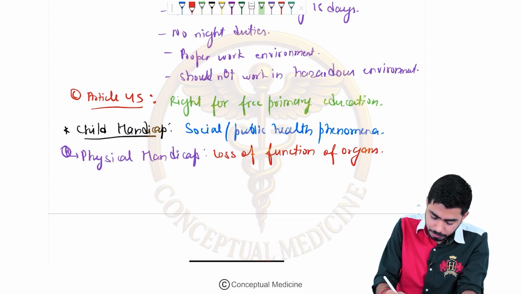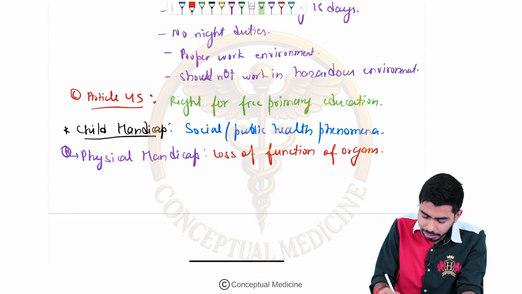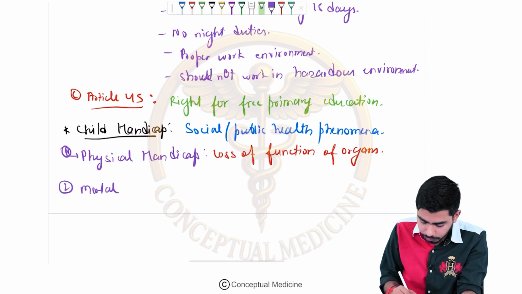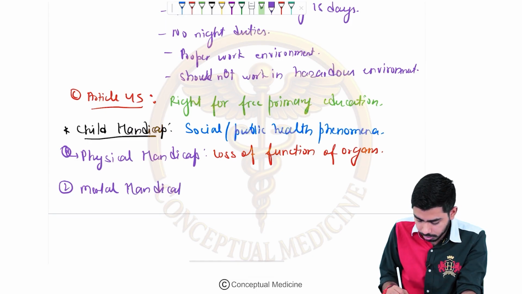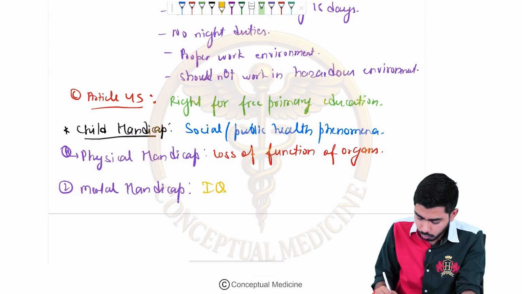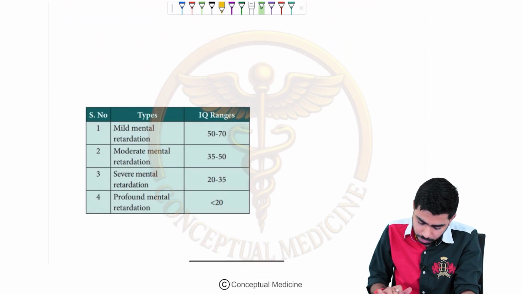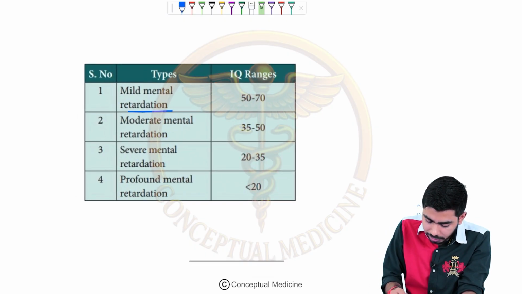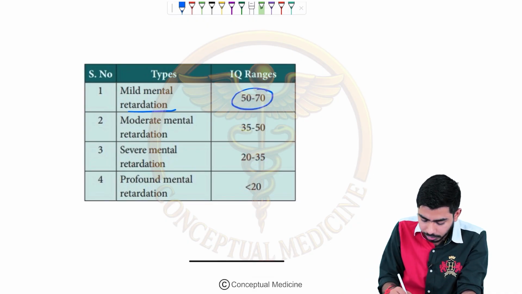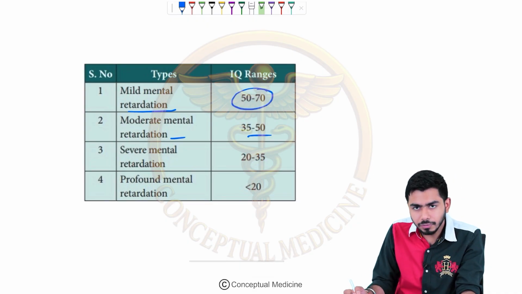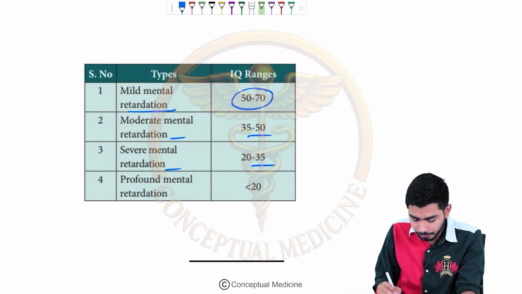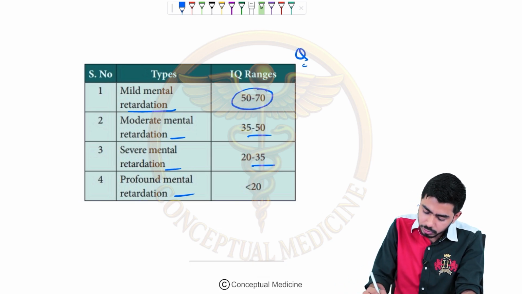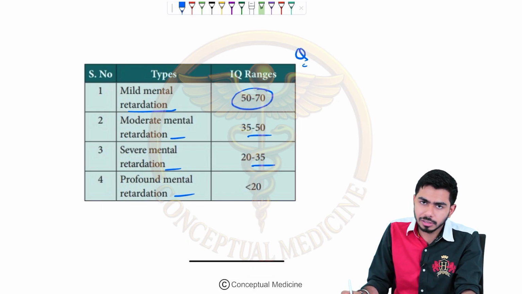If we talk about mental handicap, it talks about IQ levels. What IQ levels are important over here? Mild mental retardation is IQ 50 to 70. Moderate mental retardation is 35 to 50. Severe mental retardation is 20 to 35, and profound mental retardation is less than 20. These are important direct MCQs, guys. Probably you must have studied them in psychiatry classes as well.